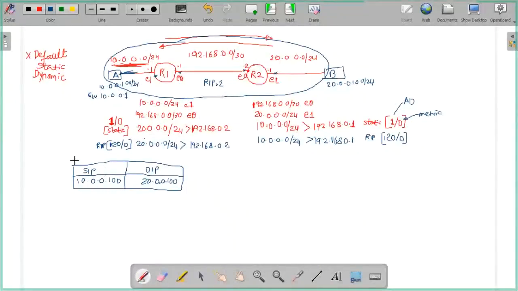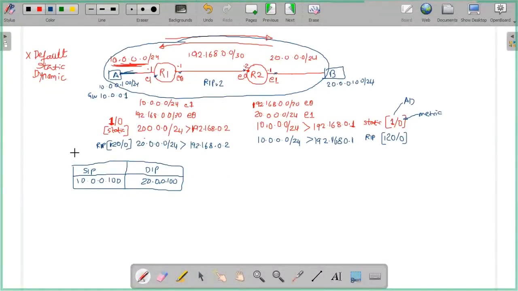Please understand that. To go to a different network, you always need to have a default gateway configured. First rule. For communication within the network, you don't need a gateway. Within the same subnet, you don't need a gateway. Same network, you don't need a gateway. But if you want to go to a different network, you should have a gateway configured.